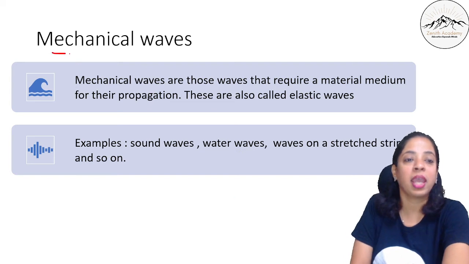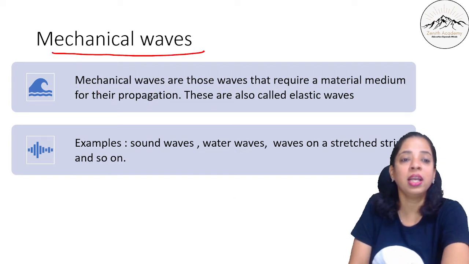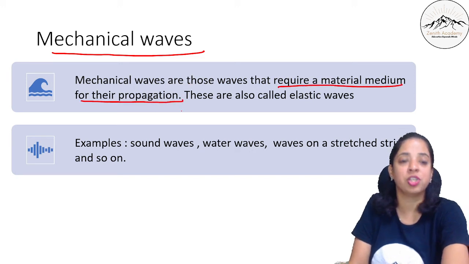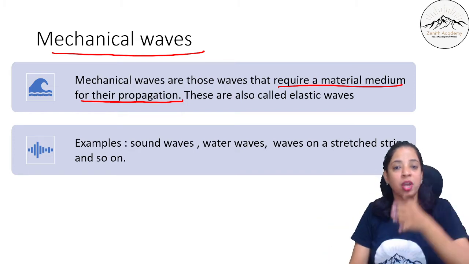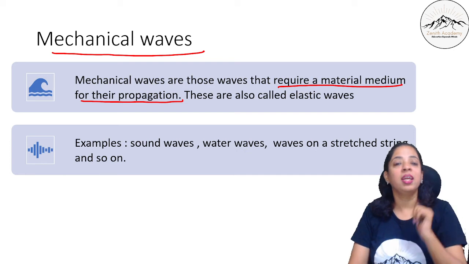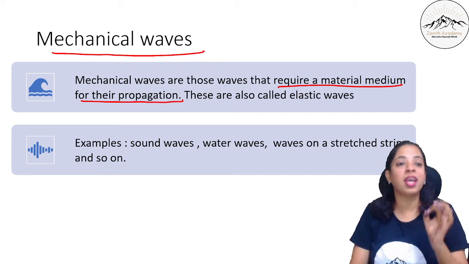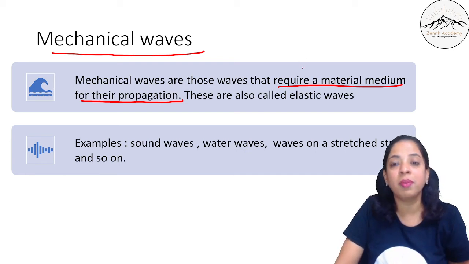See, mechanical waves. Mechanical waves are those waves that require a material medium for their propagation. What do you mean by propagation? Traveling. So when the wave has to travel, and it requires a material medium, what do you mean by material medium?